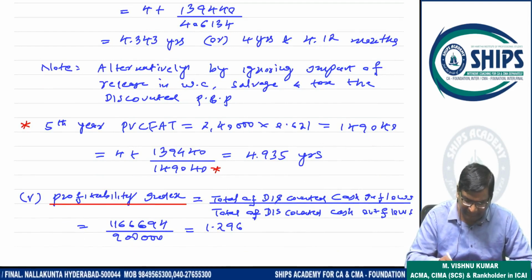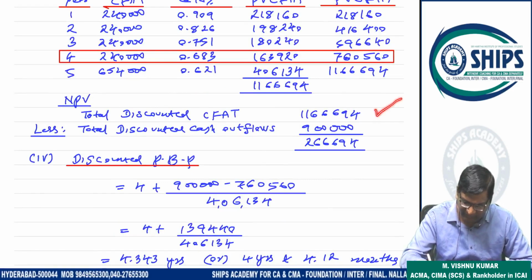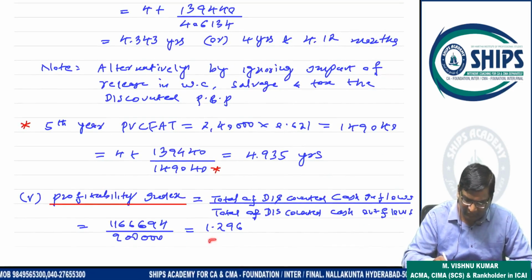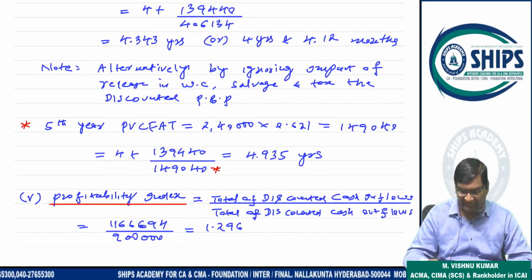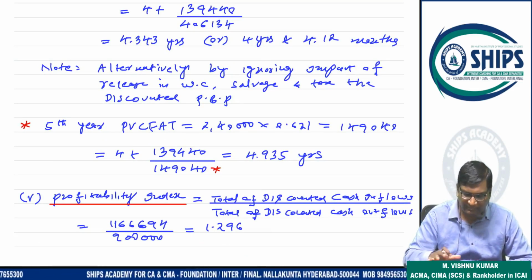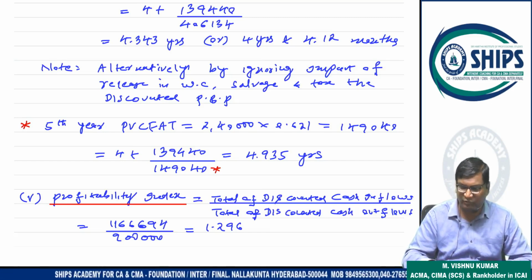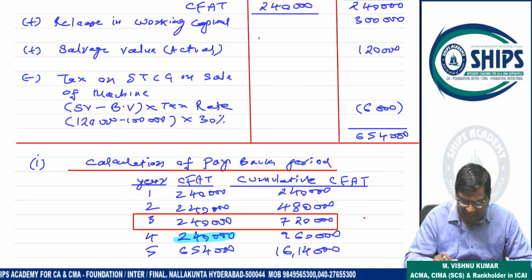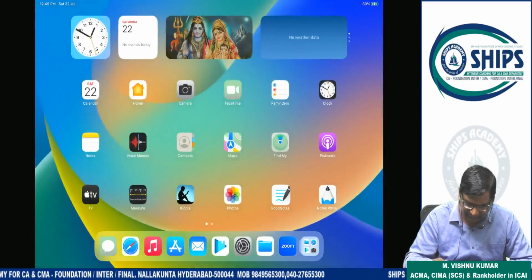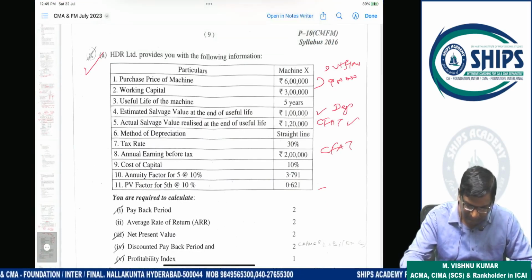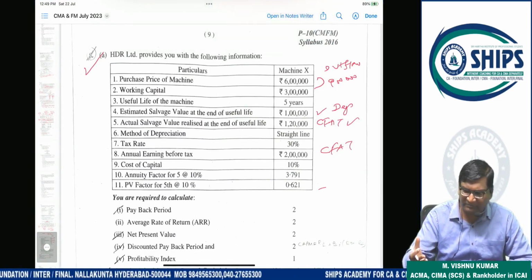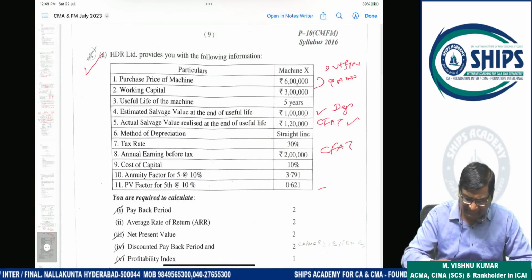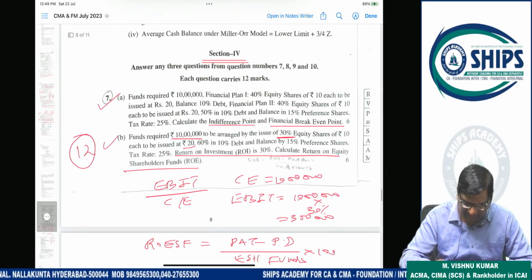The next is profitability index. Discounted cash inflows by discounted outflows. Discounted cash inflow 11 lakh 66,694. Outflow 9 lakh. So 1.296. That's it. So your investment decision, capital budgeting, is also completed. This is also an easy question, not a difficult question, a manageable question. See, from the student point of view, if I say this question is manageable, yes, manageable.